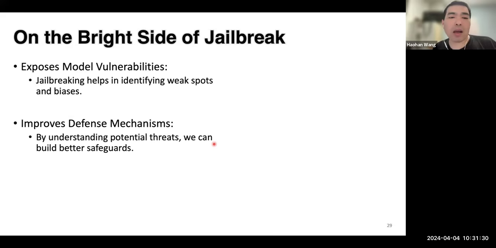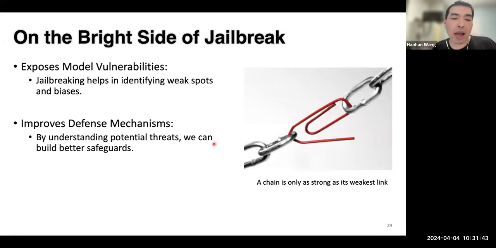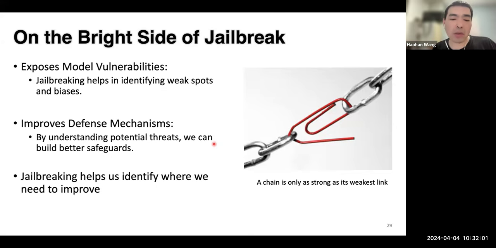However, on the other hand, these jailbreaks are not necessarily always this dark thing. In some sense, it helps expose those model vulnerabilities so that in the future we know how to improve. For example, a chain is only as strong as its weakest link. So if we can figure out where the weakest link is, we can work on this and try to improve those large language models to deliver better products to help everyone. So in some sense, this jailbreak work has helped us identify where these large language models need to improve.